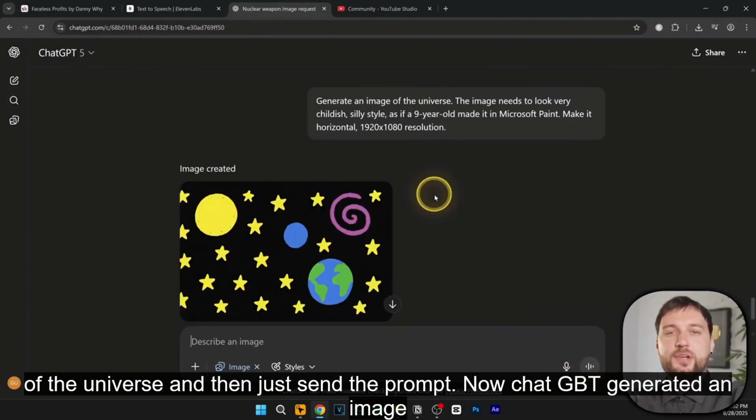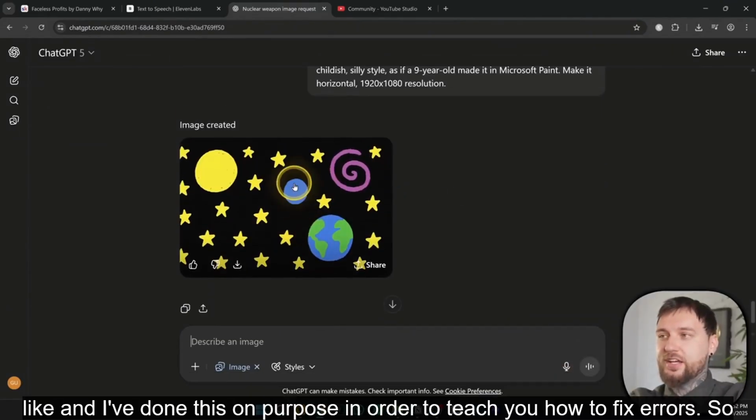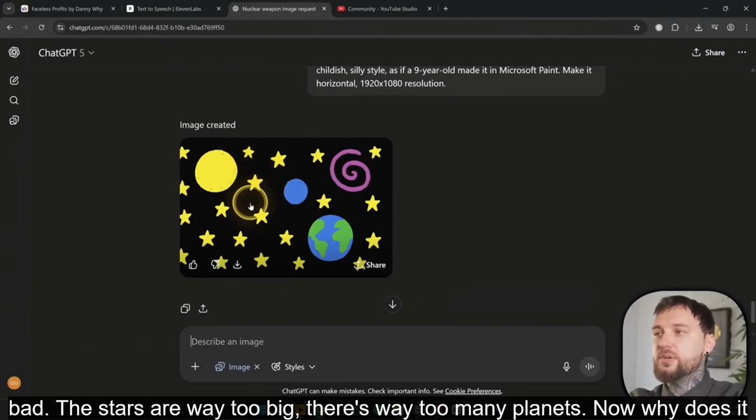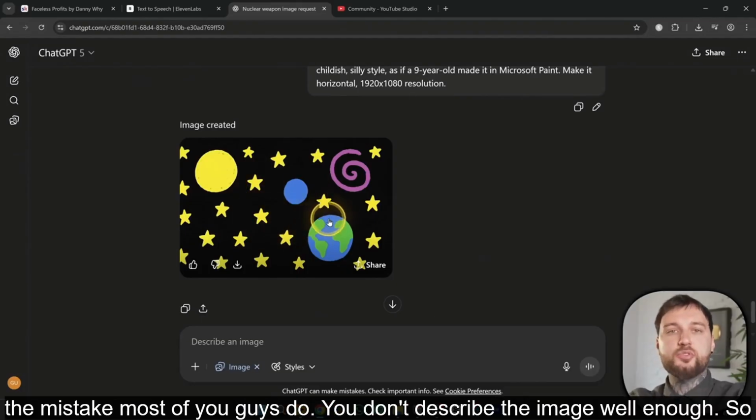Now, ChatGPT generated an image I absolutely don't like, and I've done this on purpose in order to teach you how to fix errors. So the image is really bad. The stars are way too big. There's way too many planets. Now, why does it look so bad? Well, here's the mistake most of you guys do.